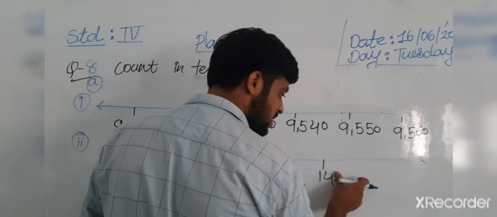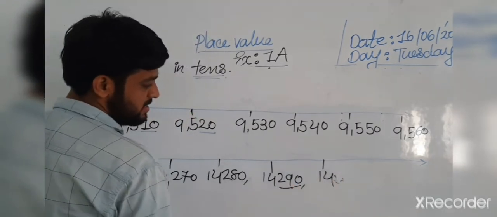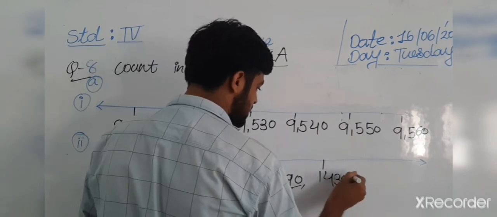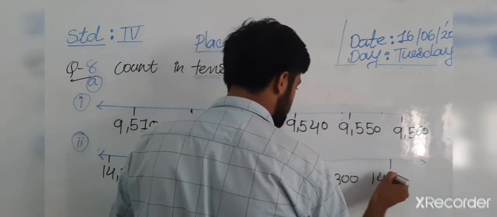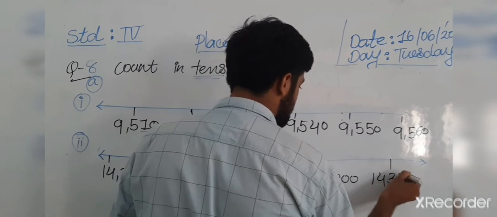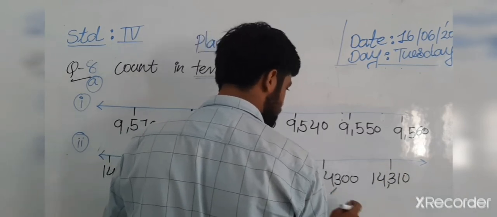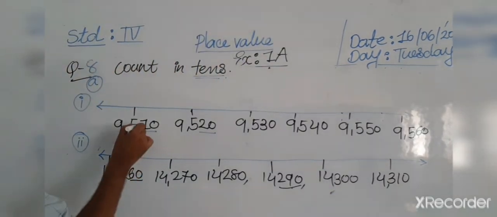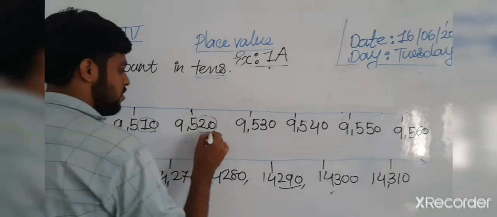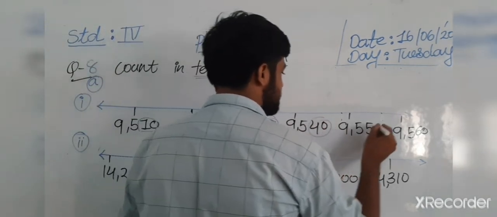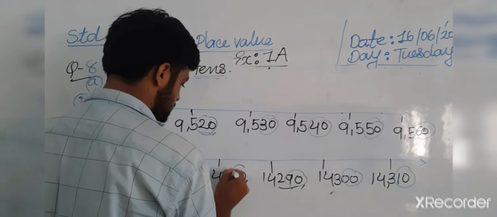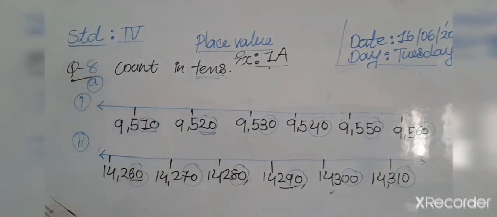Then after that, 14,200, not 200. See, now here the number changes to 300. 14,300. Then which number? 14,310. Okay. It's counting in tens. Only the tens are changing. We see the changes. Only the tens are changing. Okay. I hope you have understood all of it well.